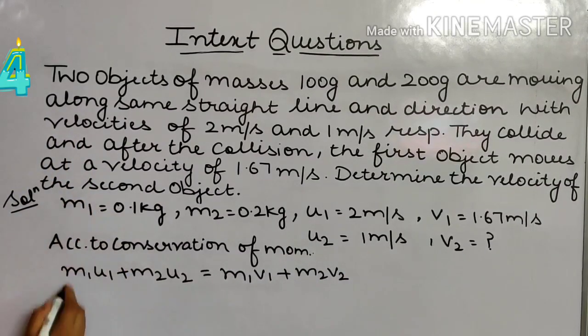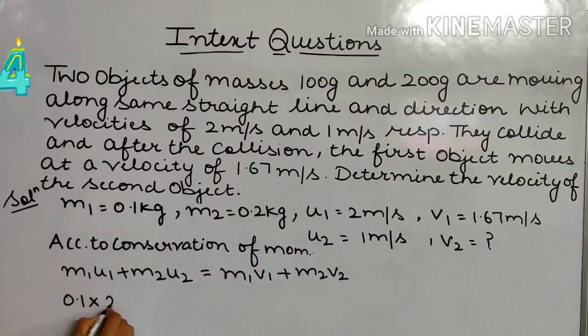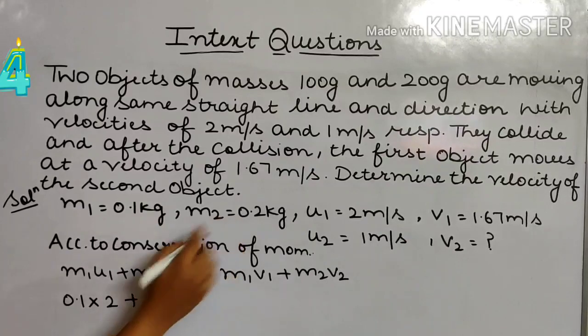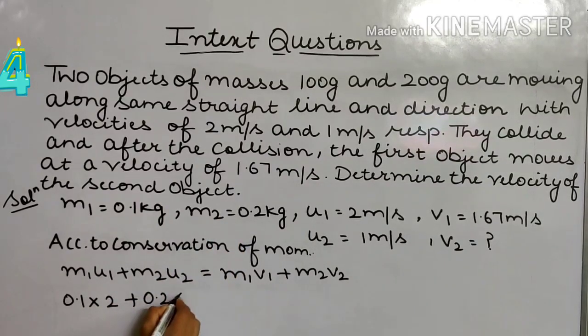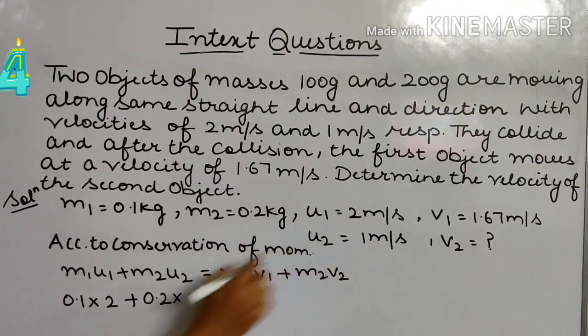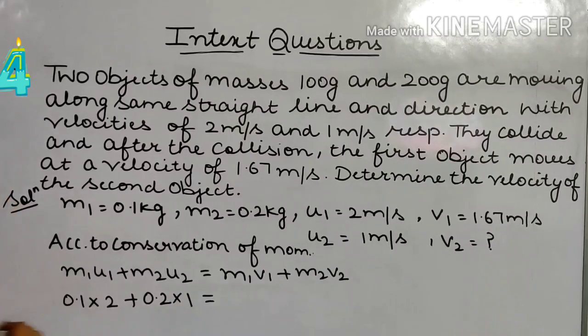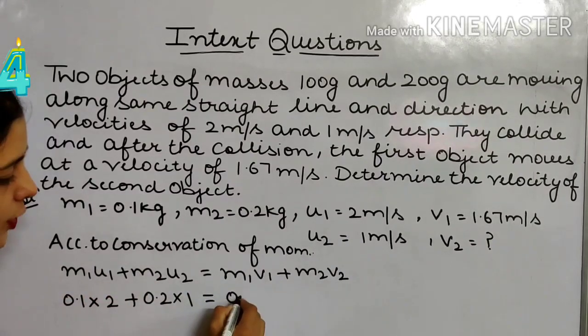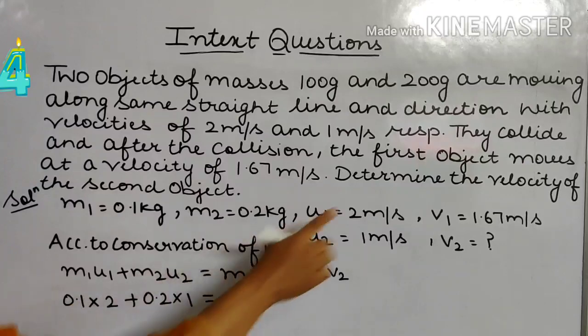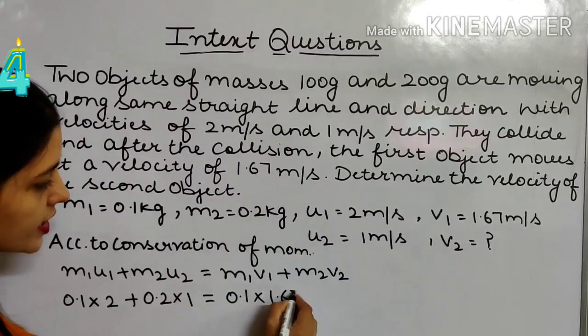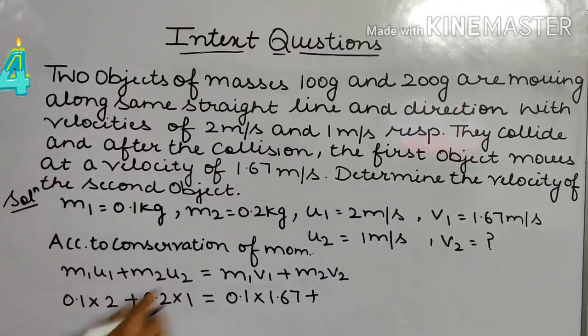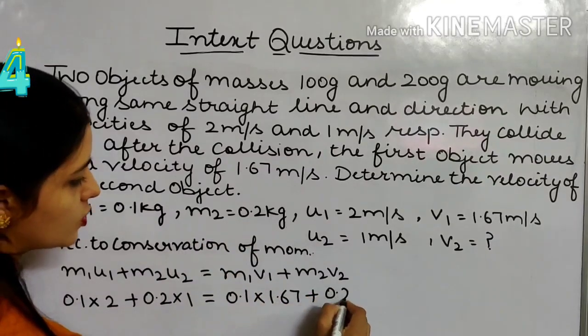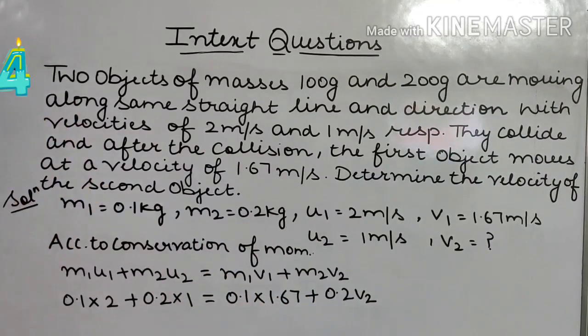See, m1 0.1 kg, u1 2, plus m2 0.2 kg multiplied by u2, that is 1, which is equal to 0.1 multiplied by v1 1.67 plus m2 0.2 v2.